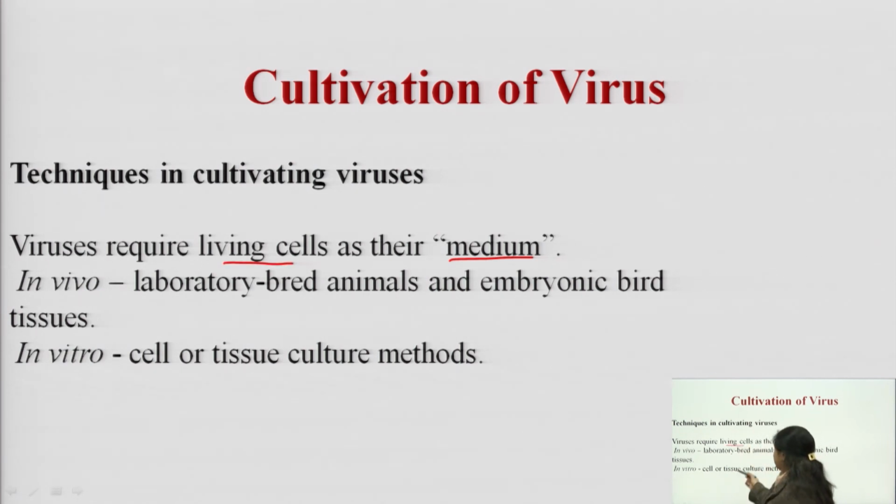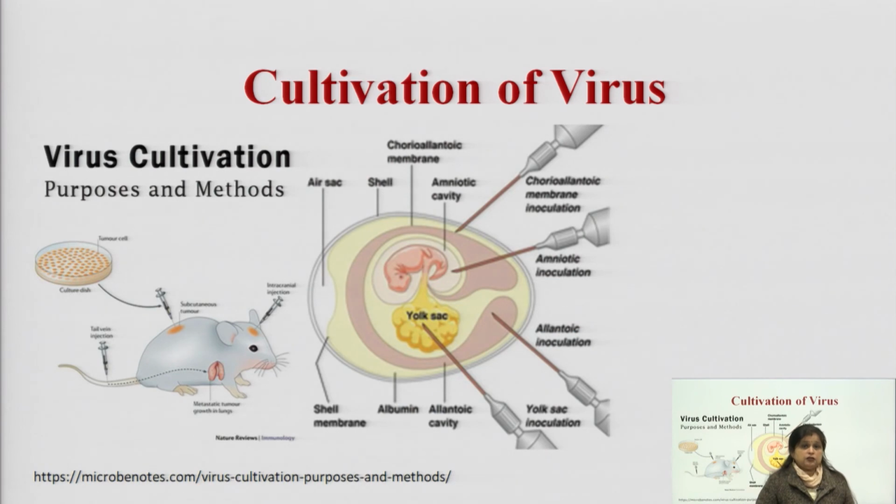So, we can cultivate viruses either in vivo or in vitro. In vivo is inside the body, and in vitro we can go for animal cell cultures, or we can adopt cell or tissue culture methods for the growth of viruses. We can't grow them until and unless we have living cells or living tissues. So virus cultivation is actually like this.